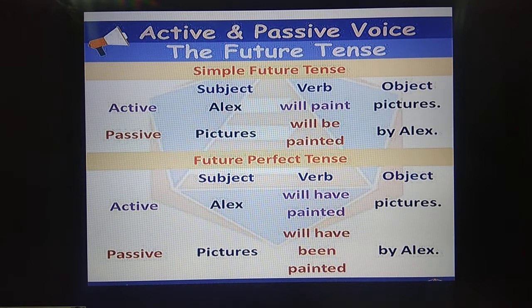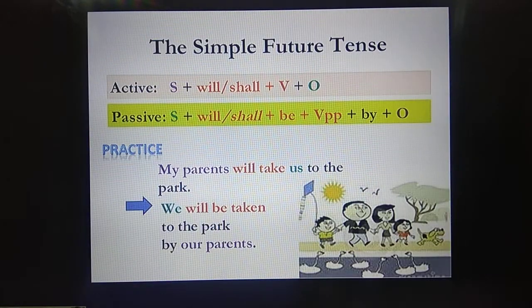Pictures will have been painted by Alex. In case for active voice, the sentence was like this. Alex will have painted a picture. Then what will be the answer? A picture will have been painted by Alex. The same. Okay, no changes over there. Now,